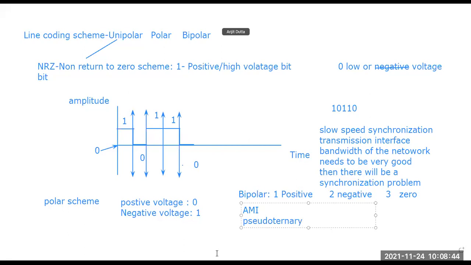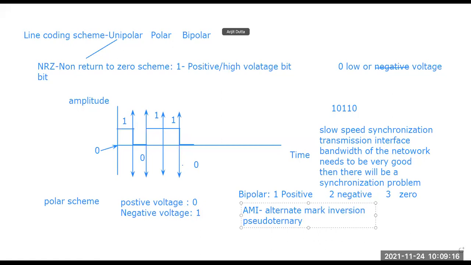So AMI and the pseudo ternary. The full form of AMI is alternate mark inversion. So this alternate mark inversion and pseudo ternary, these are the two terms involved here. What is this AMI saying? This AMI is actually saying that the binary 0 digit here is represented by a neutral 0 voltage.